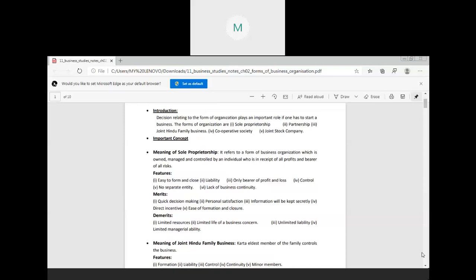Okay. And in the same way, if you want to close the business, you want to shut it down, you can close it anytime. You don't require any permissions for that. But in some cases, like medical stores or if you are dealing in arms business, at that time you need a license. There you do require a license, but in the other forms of sole proprietorship you don't need any licensing. So it is very easy to start and close your sole proprietorship business.